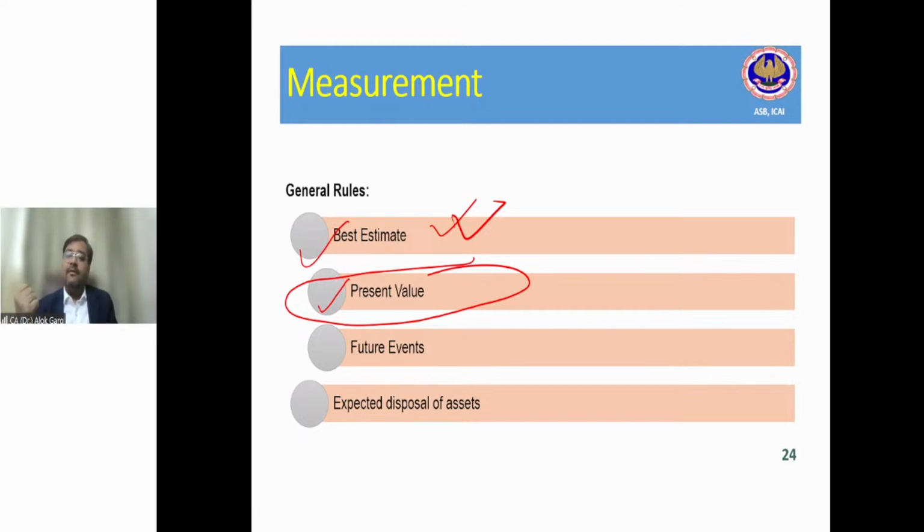Now, how do they estimate that? First of all, let's say for the current period the obligation comes out at 10 lakh rupees. If I restore the same property, plant and equipment in the same situation, it will cost me 10 lakh rupees. I know that in future the technologies are also coming. Today it is taking 10 lakh rupees because of a lot of manual intervention, and hence the cost is high.